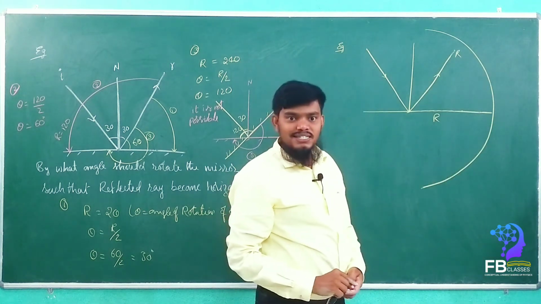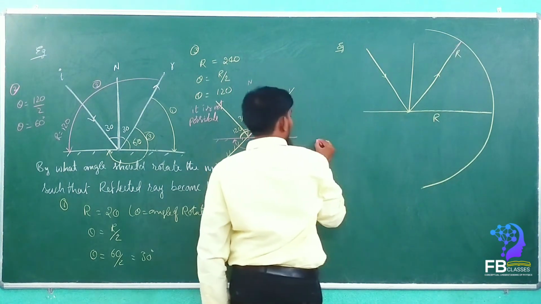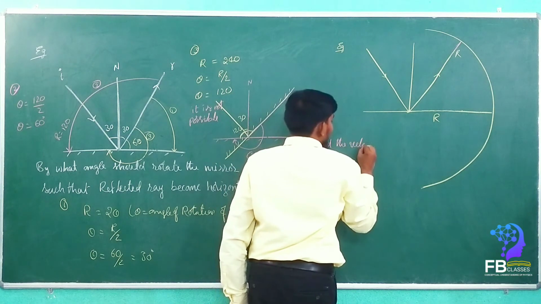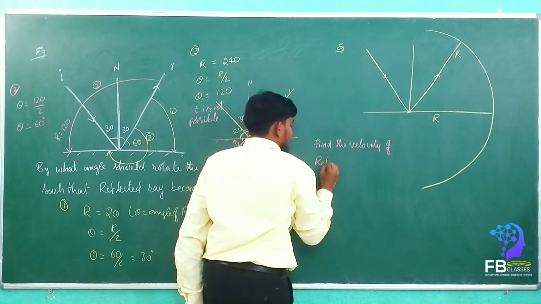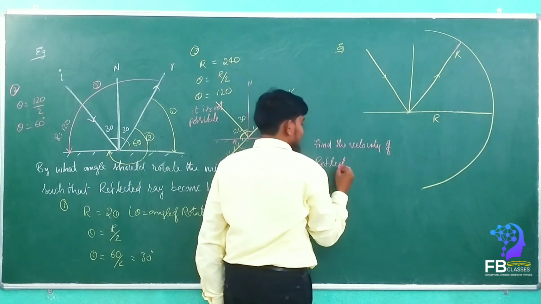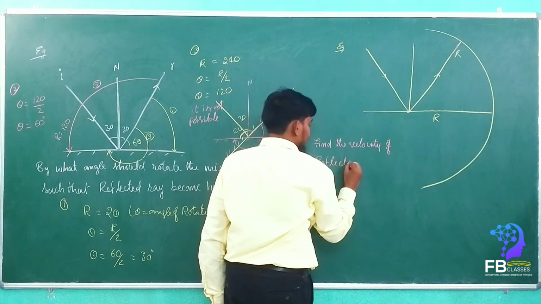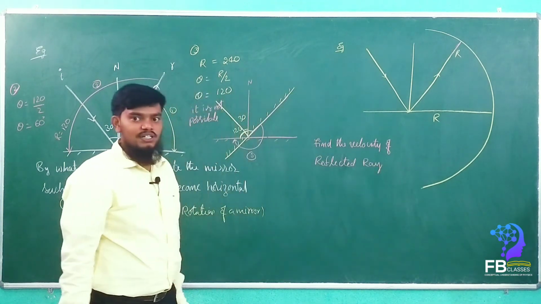Then it says, find the velocity of the reflected ray. What is the velocity of the reflected ray?